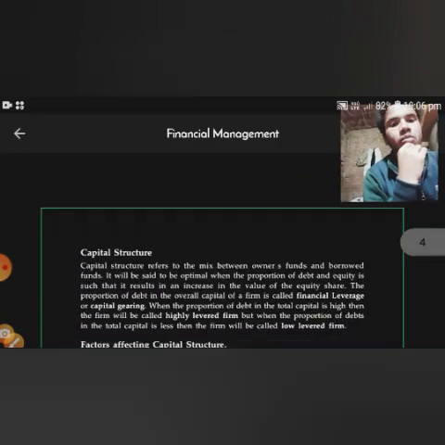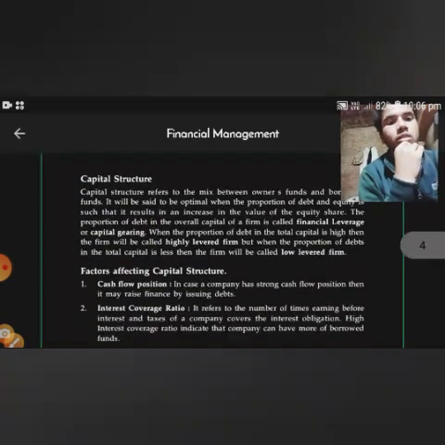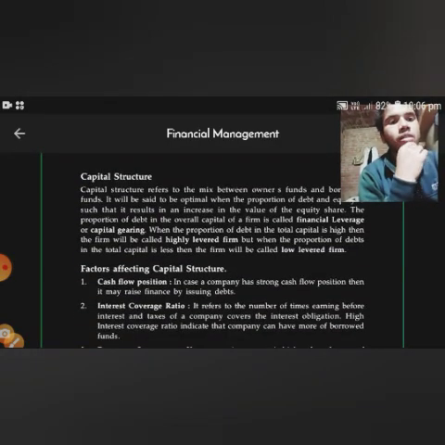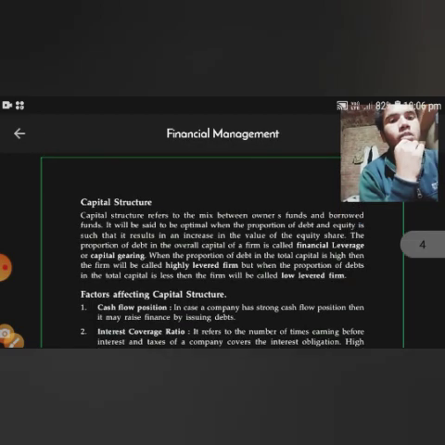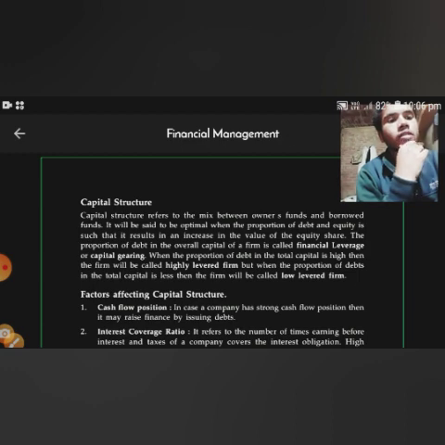Now, capital structure refers to a mix between owners' fund and borrowed fund. It will be said to be optimal when the proportion of debt and equity is such that it results in an increase in the value of the equity share. The proportion of debt in the overall capital of the firm is called financial leverage or capital gearing.